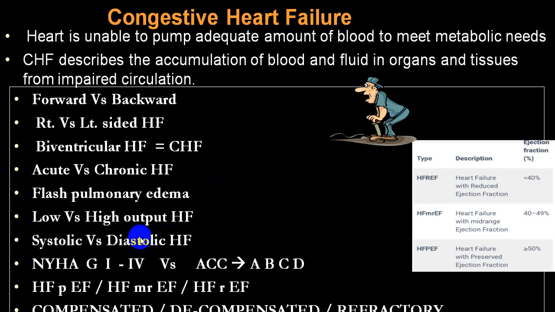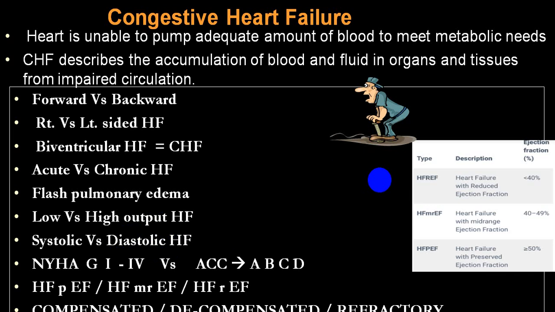When cardiac output is maintained, meaning ejection fraction is maintained, if it is more than or equal to 50, but the filling of the ventricle is poor, we call that diastolic failure. While in systolic failure, the ejection fraction is less than or equal to 40.